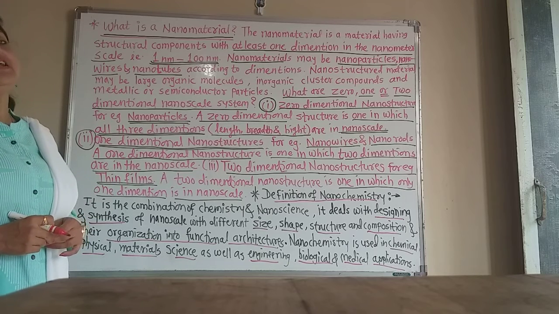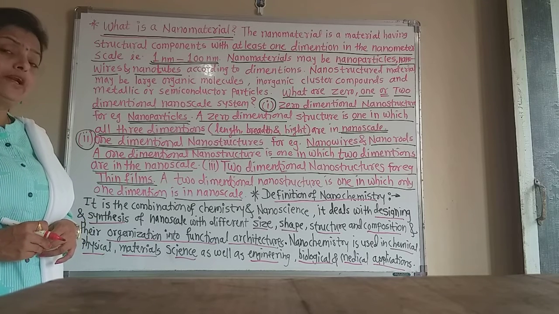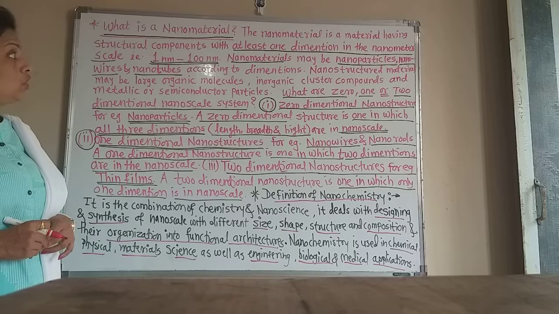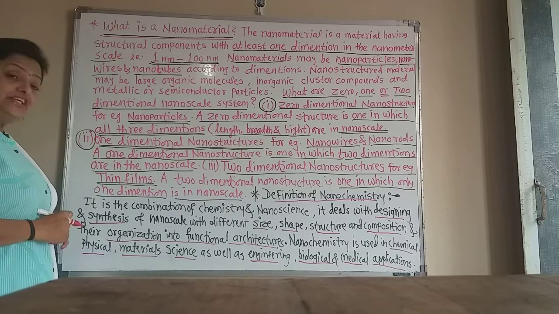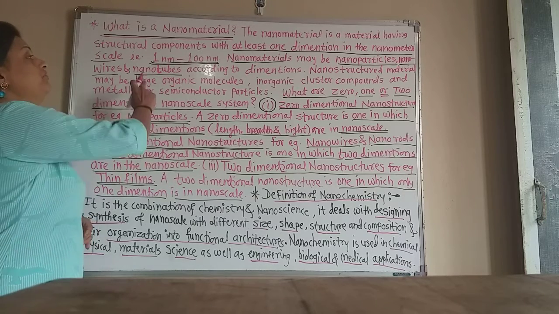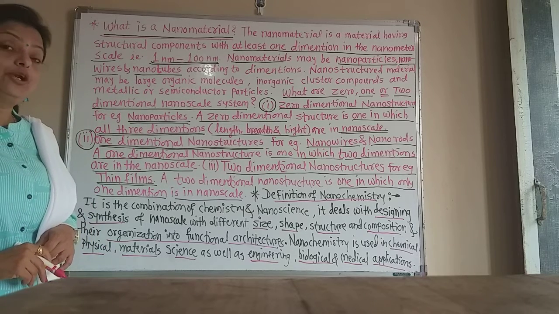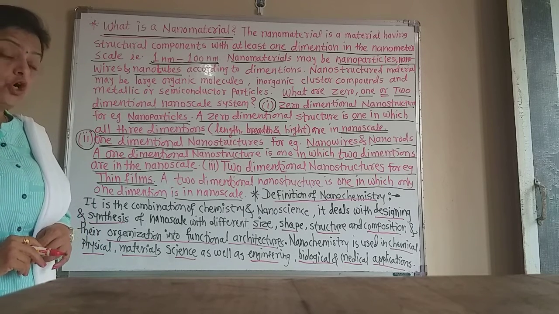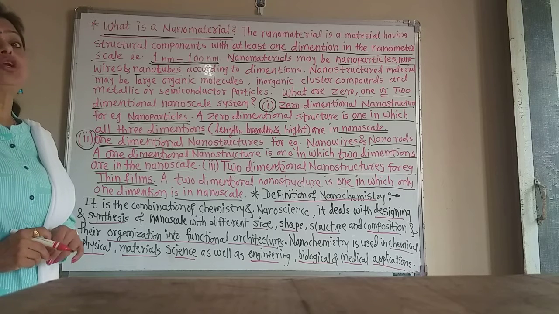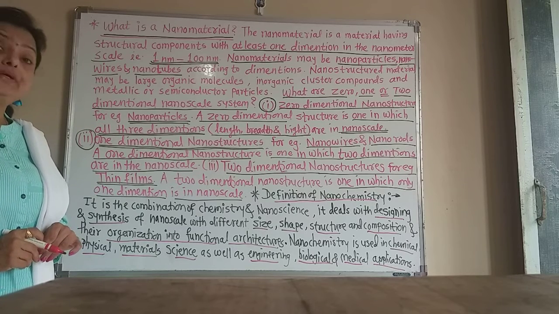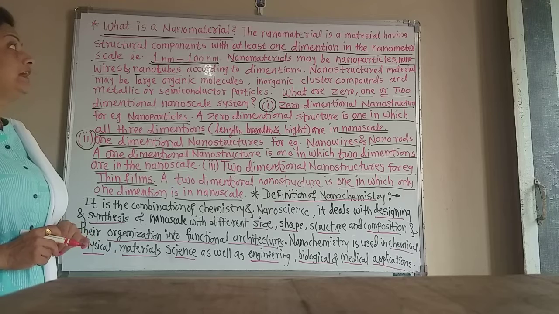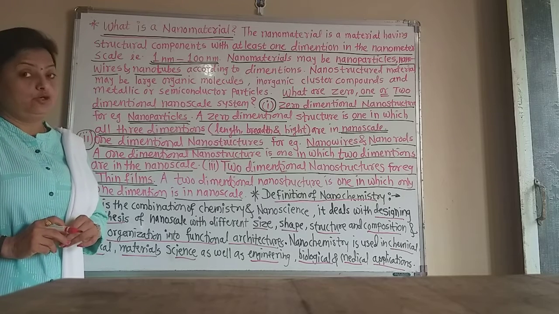Now, what is the nanoscale or nanometer scale? The scale which ranges from 1 nanometer to 100 nanometer is the nanometer scale. So at least one dimension of that nanomaterial must be in the range of 1 nanometer to 100 nanometer.